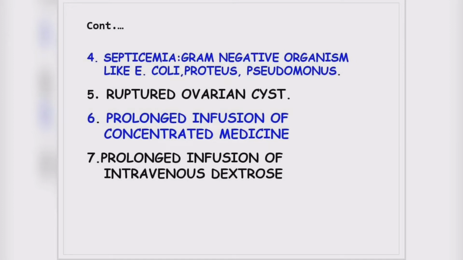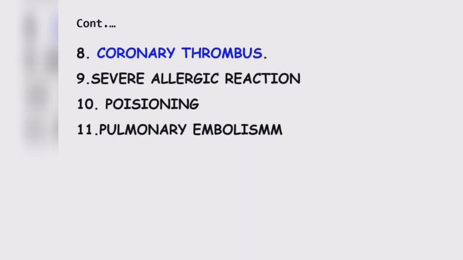Next is prolonged infusion of intravenous dextrose also. This is also one of the causes for the circulatory system, where there is interference with the circulation of oxygenated blood. Next is coronary thrombus. What is coronary thrombus? There is thrombus formation, clot formation or obstruction within the coronary arteries. When there is an obstruction to the coronary arteries, there is decreased blood circulation towards the heart muscles.